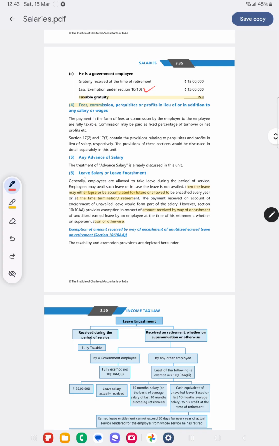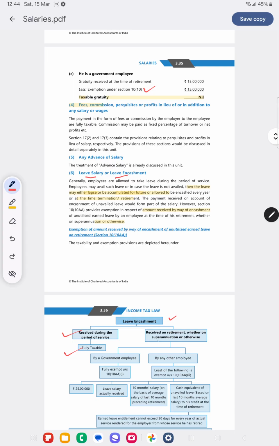Okay, now moving further, leave salary or leave encashment. An employee is allowed to take a certain amount of leave every year. Suppose he has not taken the leave, he has a leave credit. So that can be given to the employee as cash, or it can lapse, or it can be encashed by the employee, or it will be accumulated for the future. So let's see its taxability. Suppose leave encashment is received during the period of service, it is fully taxable.